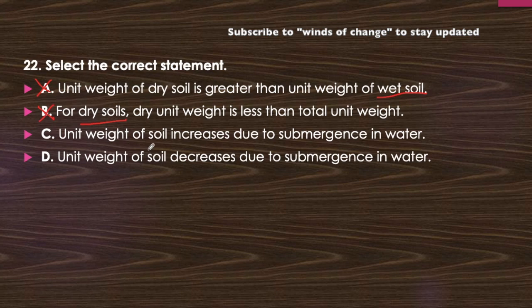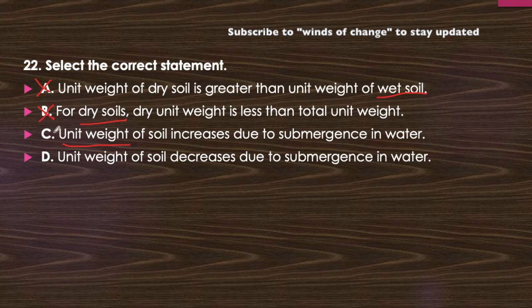Okay. Now unit weight of soil increases due to submergence in water, or unit weight of soil decreases due to submergence in water. For this phenomenon, we have to understand what is unit weight. Unit weight is the force by which gravity pulls a substance. Okay, that is the weight of the body. Weight is composed of mass into g, that is the unit weight.